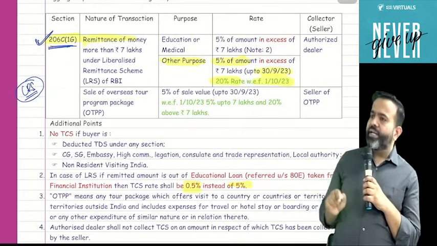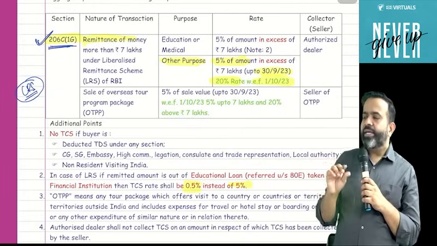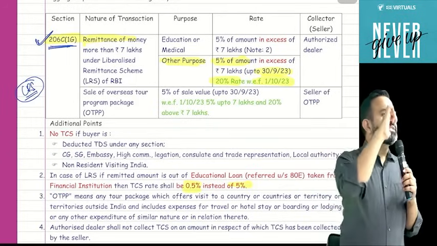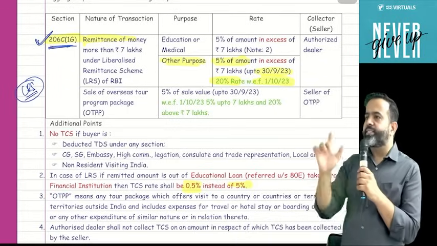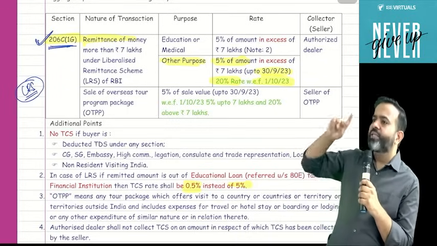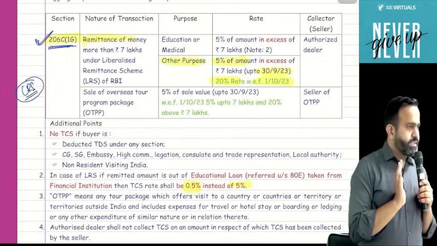But they have amended this part, and from 1st October they are saying that if the package value is up to 7 lakh, then the TCS rate is 5%. But if that package value is more than 7 lakh, then on the excess amount, the TCS rate is 20%.